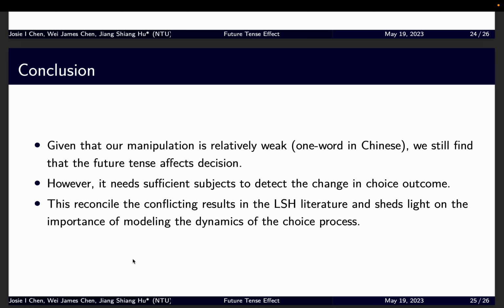Given that our manipulation is relatively weak, we just change one word in Chinese. We still find the future tense affects the decision process. However, if you want to find the change in outcome, you need sufficient subjects to do that. And this reconciles and explains why there are conflicting results in the literature, and sheds light on the importance of modeling the dynamics of the choice process.